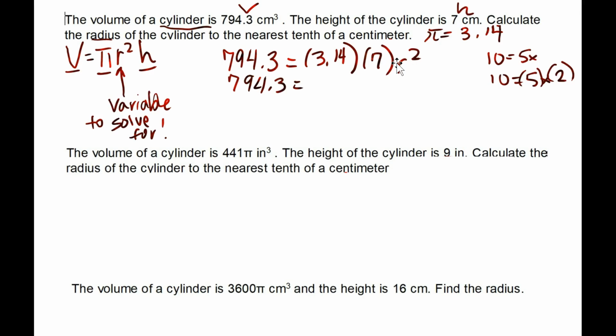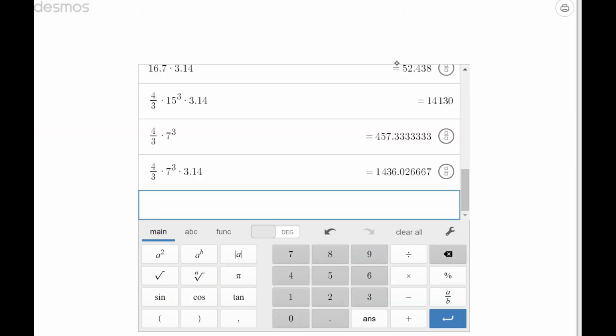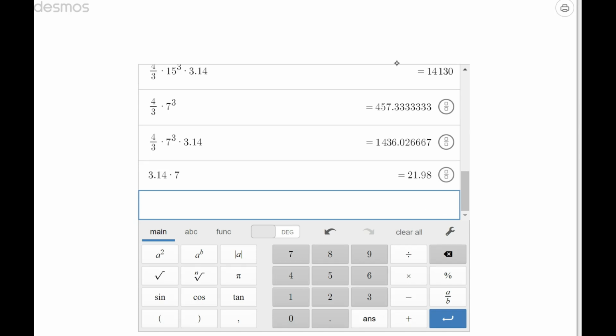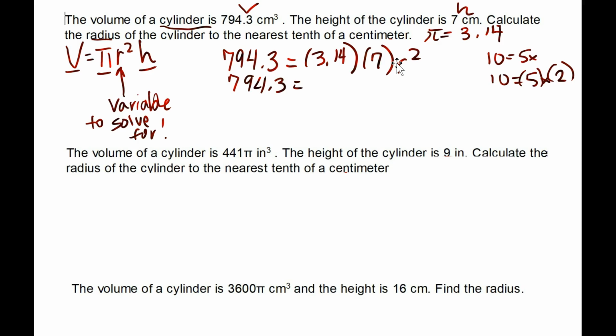Desmos, what up? All right, so 3.14 times 7 is 21.98. We're not going to round to the nearest tenth yet. We're not going to round to the end. So we get 21.98. And that's what this is, r squared.